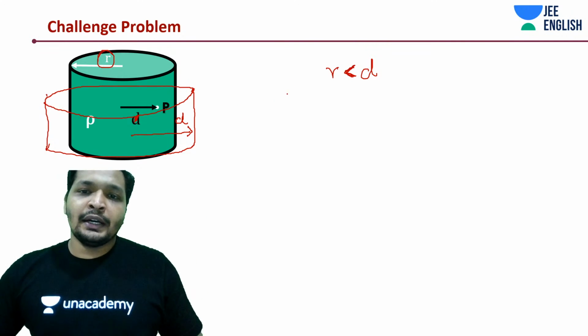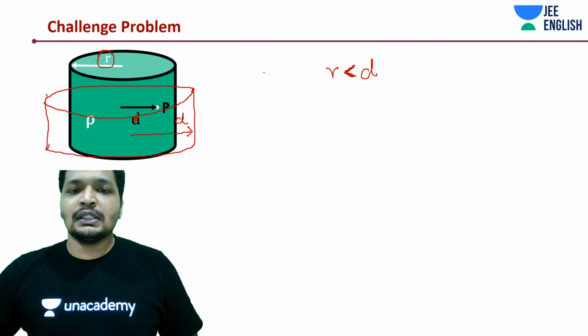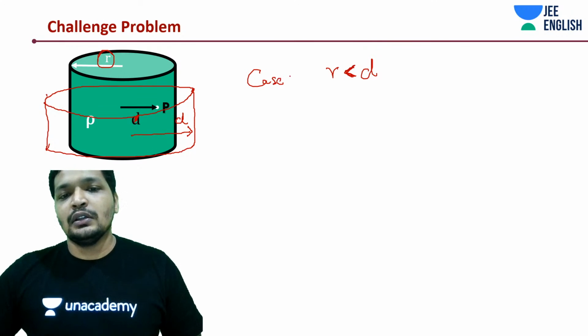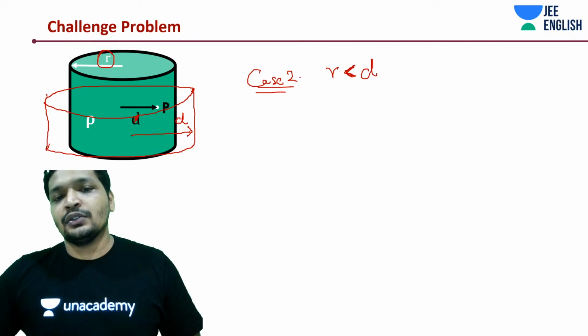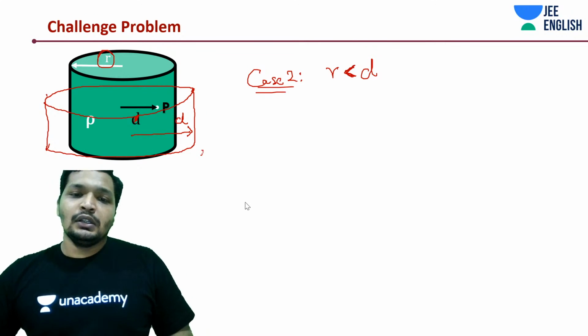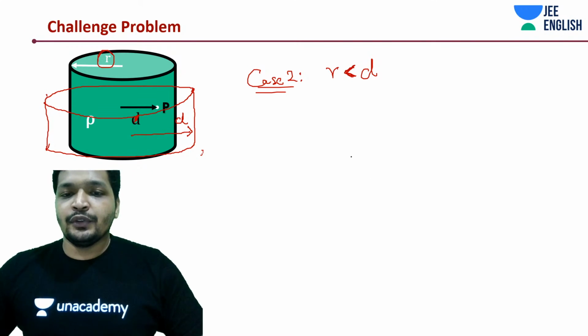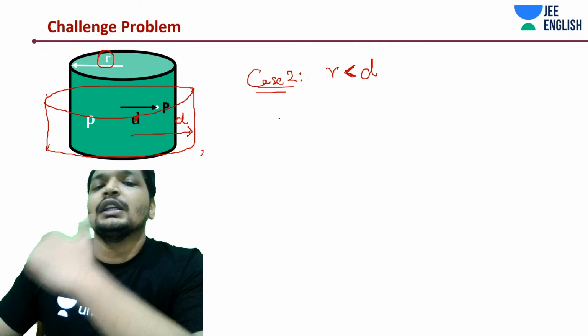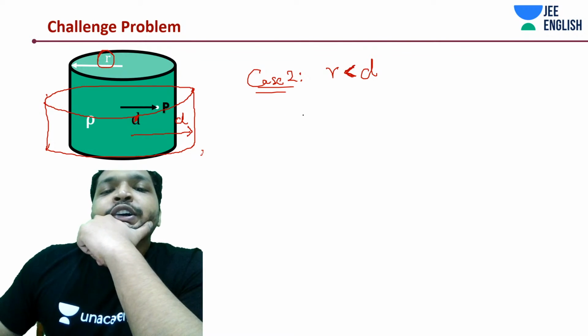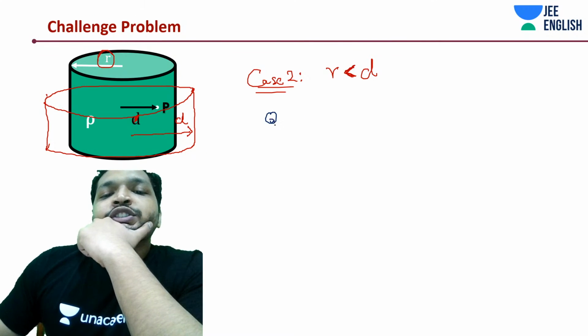We'll directly write down a few things. So this is the case. Let's call it case 2. Now let's write down a few things before we get into graphing. First of all, charge enclosed is how much?